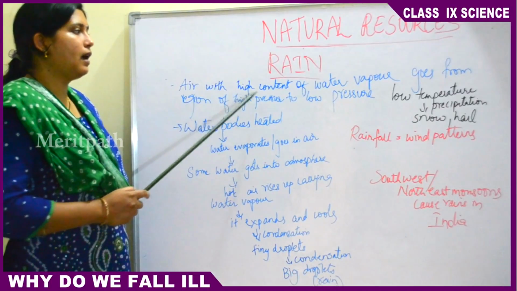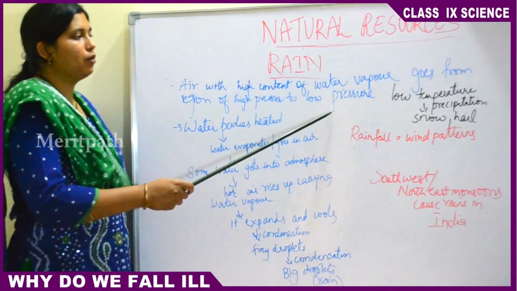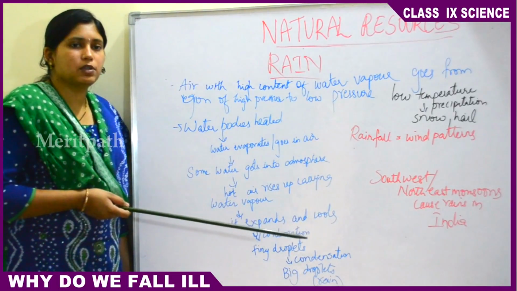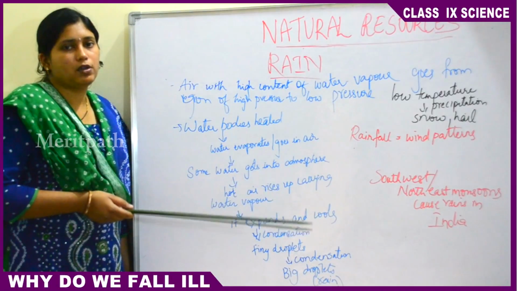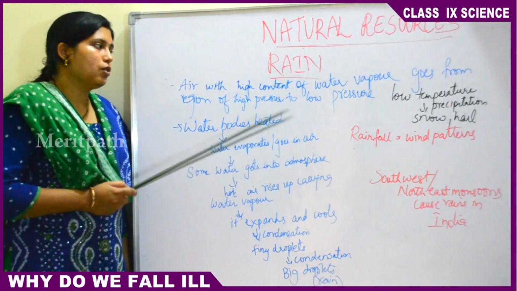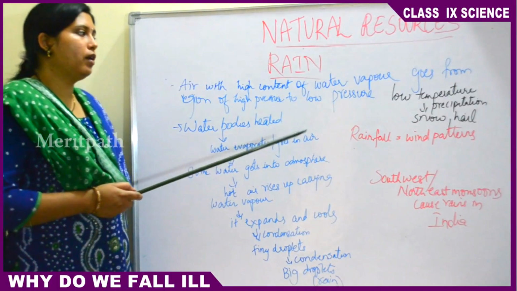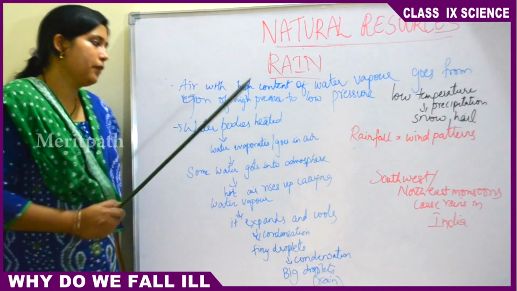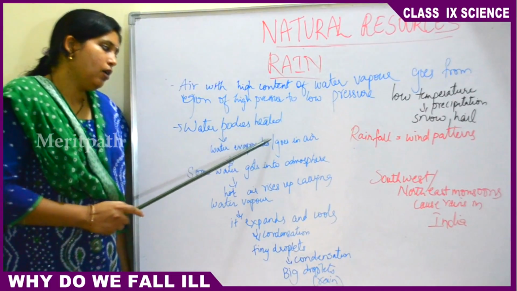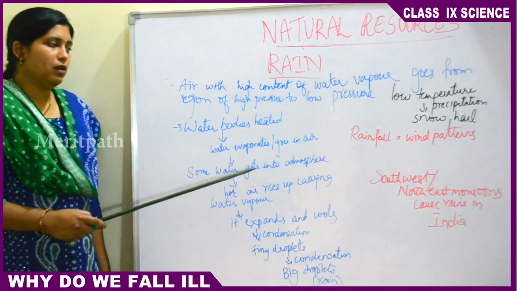Air with high content of water vapor goes from the region of high pressure to low pressure. I told you about regions of high pressure and low pressure. Moving of rain from land to water bodies or water bodies to land, heated air. Air with high content of evaporated water goes from a region of high pressure to low pressure. Then when water bodies are heated, water evaporates or goes into the air. That is basic common sense everybody knows.